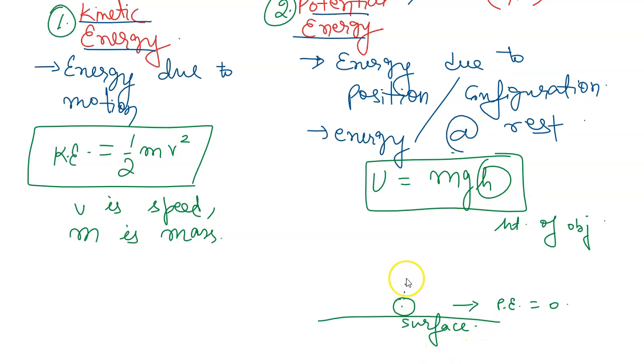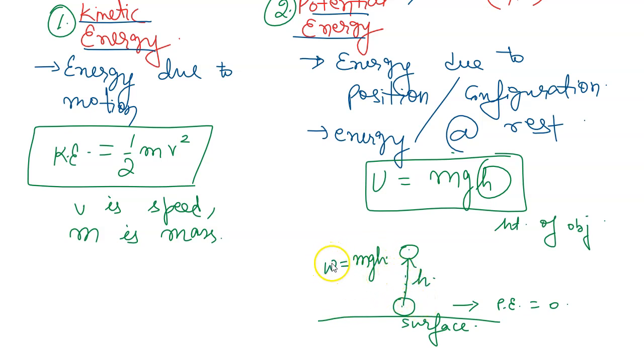Let us say I take this object to some height. Definitely I will be doing some work. So can you calculate the work done to take this object to this position, which is at height h? It is mg into h only, because work is done against the gravitational force.